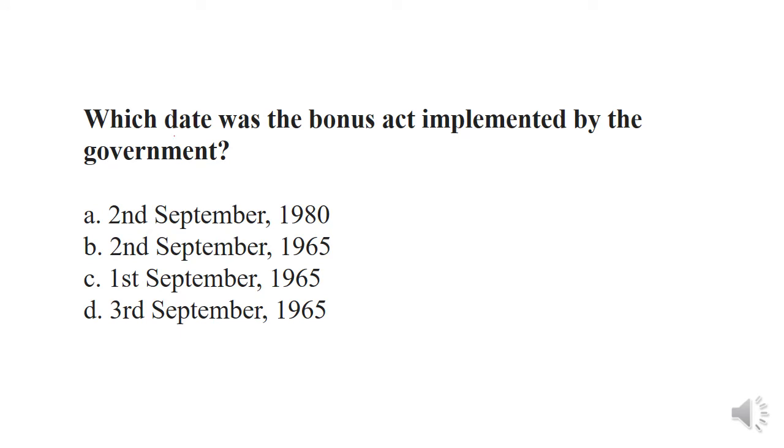Which date was the Bonus Act implemented by the government? So it is B, that is 2nd September 1965. So remember the year 1965. This is important. The Bonus Act came into implementation in 1965 and its date is 2nd September. Okay. Move to the next question.